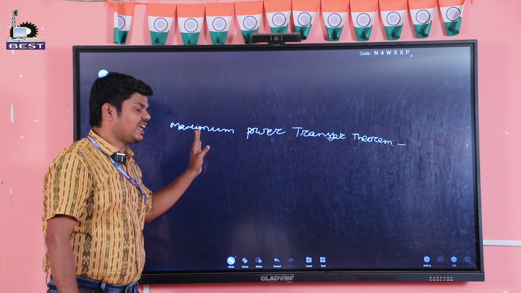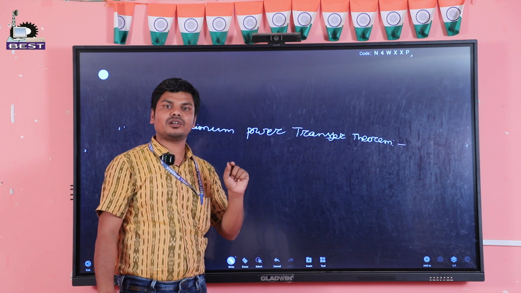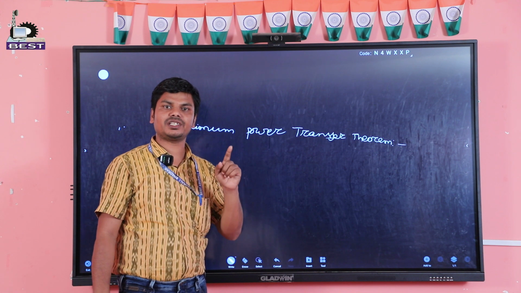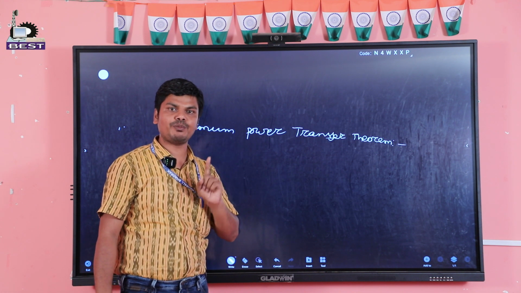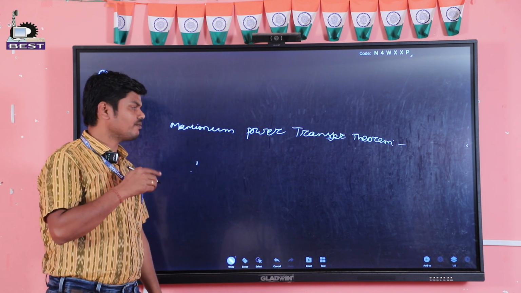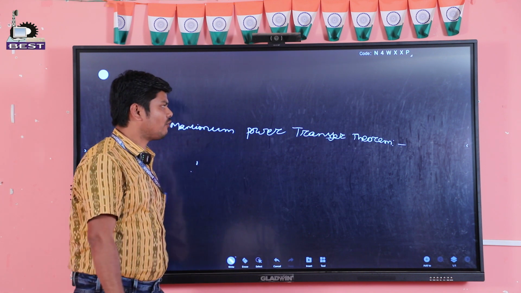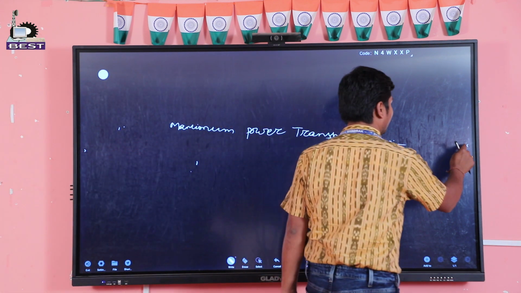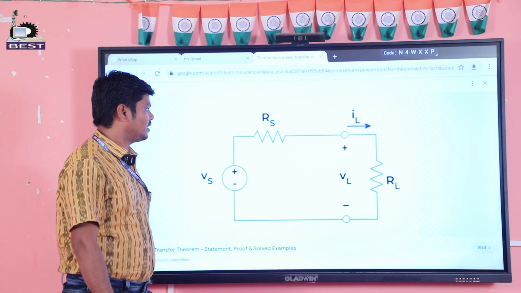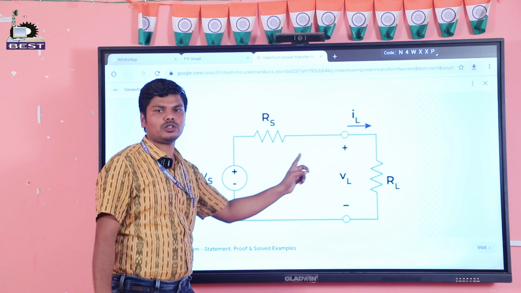In the AC case, the statement will be slightly changed. The maximum power will be transferred from source to the load when the source impedance is equal to the load impedance. But in the diploma syllabus we will discuss the DC form. For example, we will take one example.